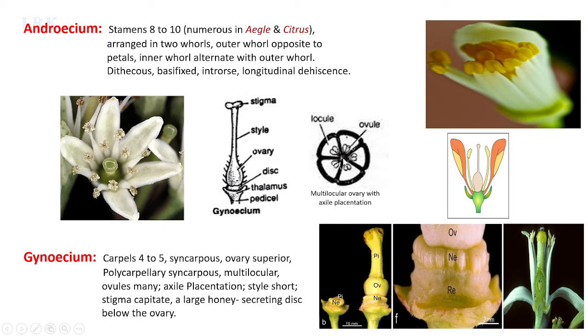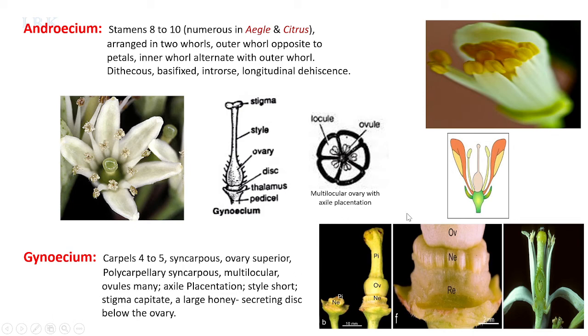Multilocular ovules, and placentation is axile placentation. You can see here at the central axis, the ovules are originating from the central axis. And the style is very short. You can see style is short and the stigma is capitate, and a larger honey secreting disc is present below the ovary. This is the ovary, and below the ovary the nectar secreting disc is present.